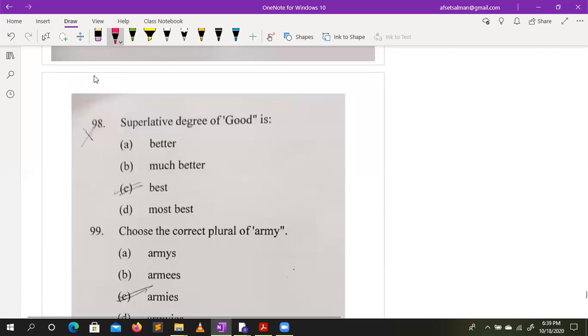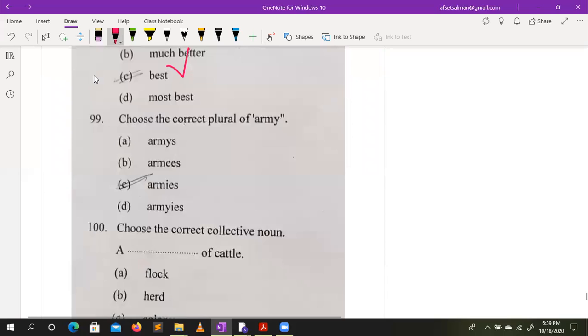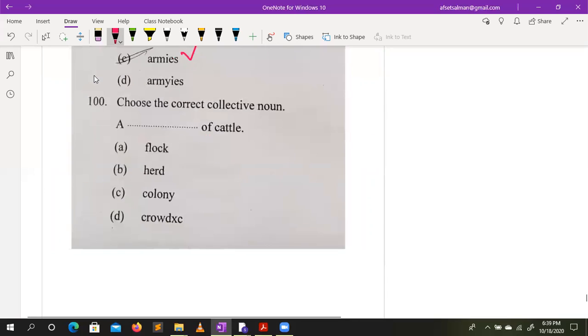Superlative degree of good is best. Choose the correct plural for army, armies. Choose the correct collective noun. So A herd of cattle. So go ahead with B. That is the correct answer.